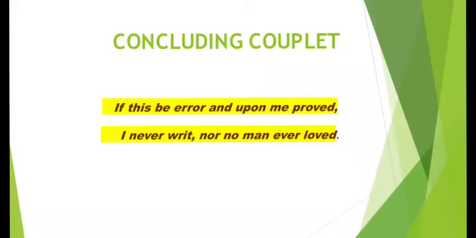And then we come to the concluding lines. In the concluding lines, what does the poet say? If this be error and upon me proved, I never writ, nor no man ever loved. He says, if this be error, says the poet in these concluding lines. Remember, this is a Shakespearean sonnet.